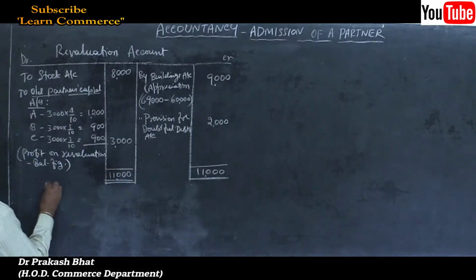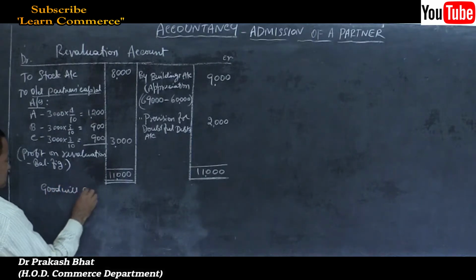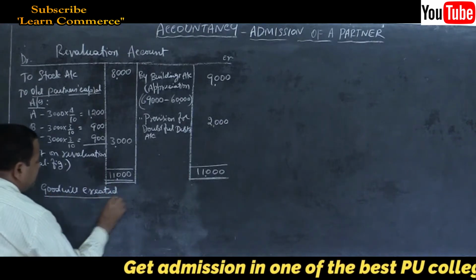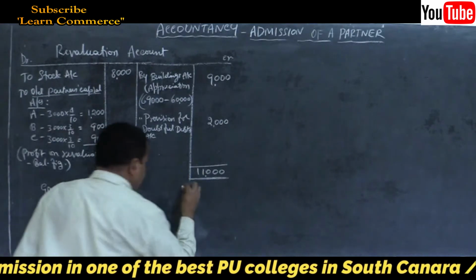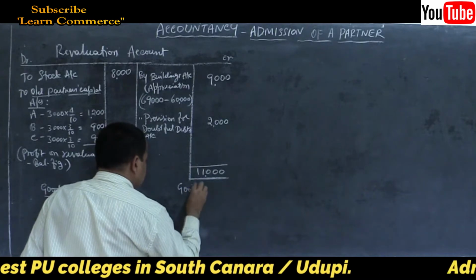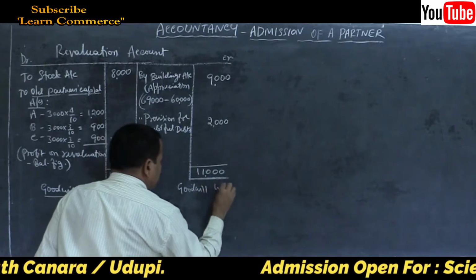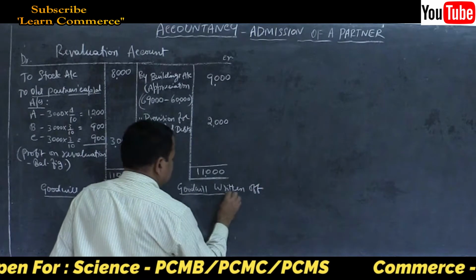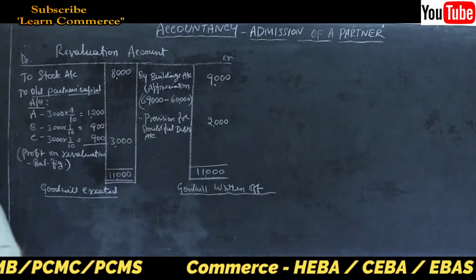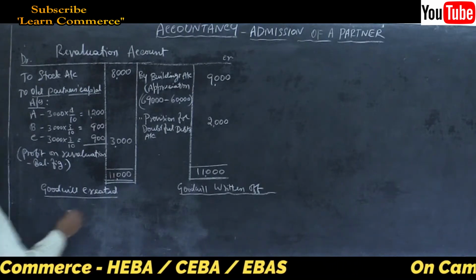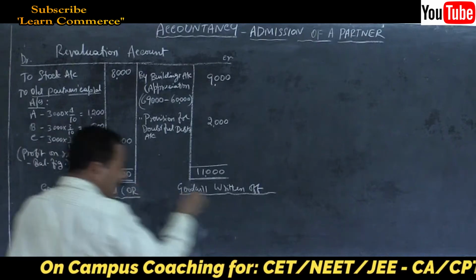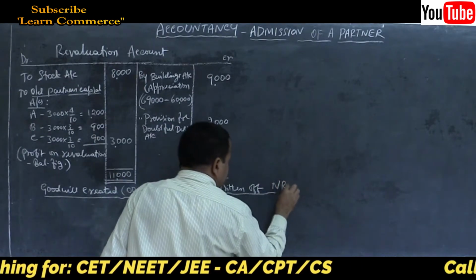Goodwill created and goodwill written off. So it will be more clear. Goodwill created, which ratio? Old ratio. Then goodwill written off, new ratio, right here within bracket.